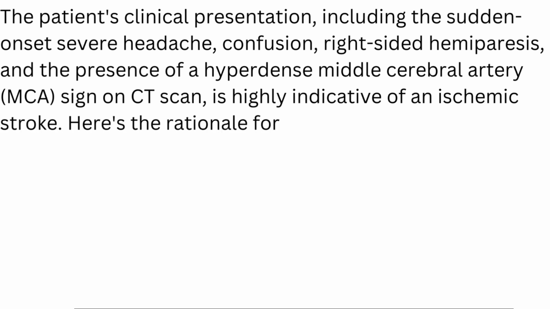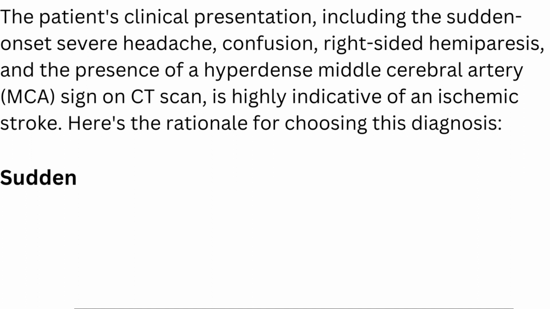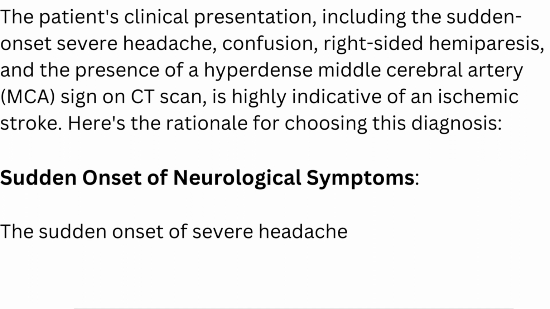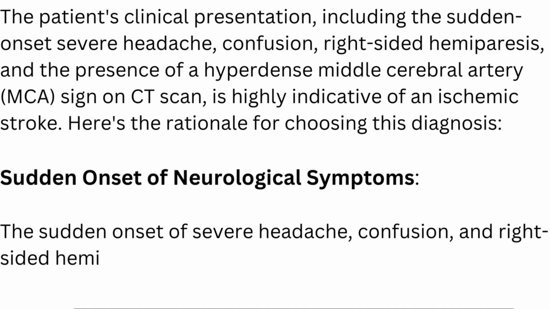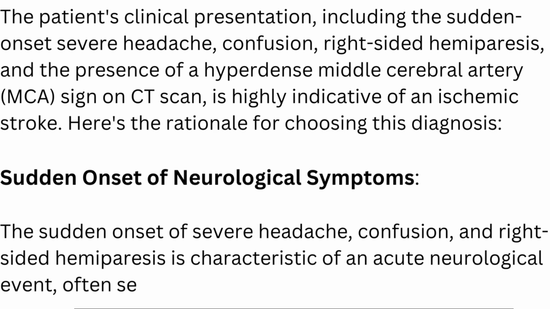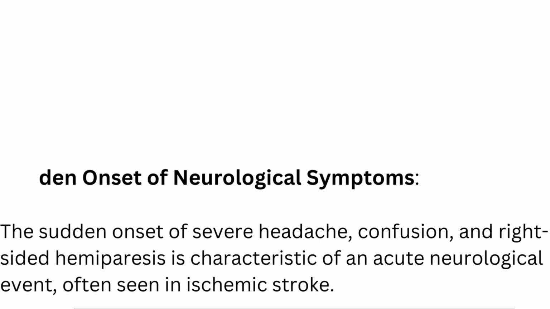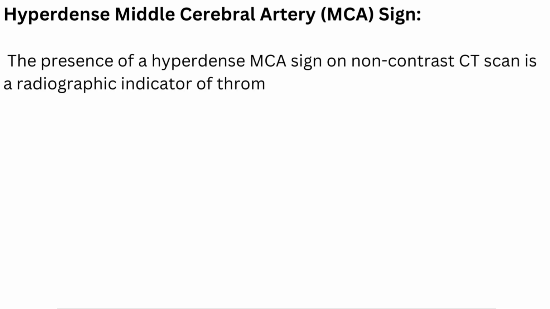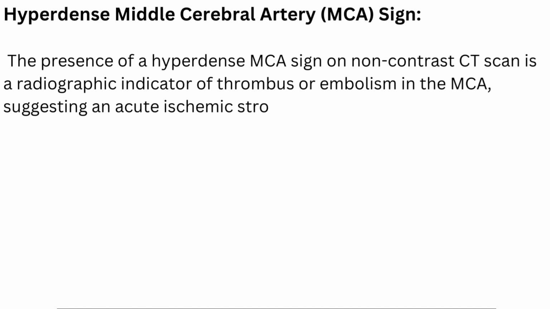Here's the rationale for choosing this diagnosis. Sudden onset of neurological symptoms. The sudden onset of severe headache, confusion, and right-sided hemiparesis is characteristic of an acute neurological event, often seen in ischemic stroke. Hyperdense middle cerebral artery, MCA, sign. The presence of a hyperdense MCA sign on non-contrast CT scan is a radiographic indicator of thrombus or embolism in the MCA, suggesting an acute ischemic stroke.